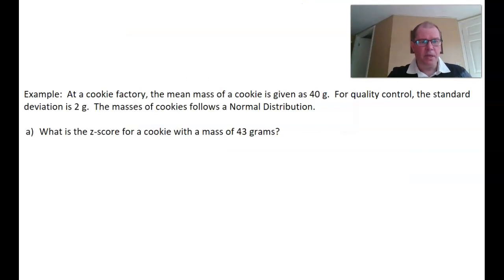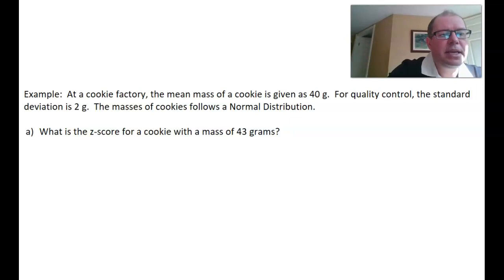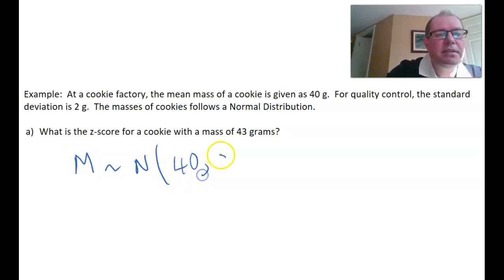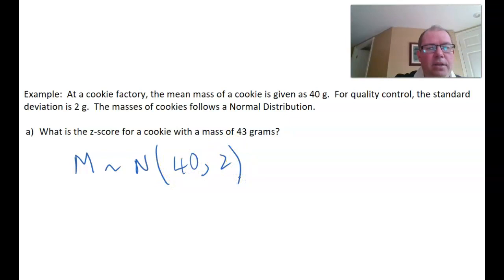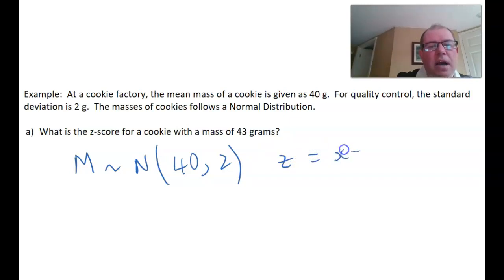Example 1. We've got a cookie factory, and we're saying the masses of these cookies follow a normal distribution with a mean of 40 and a standard deviation of 2. So we could say that the masses of these cookies, I'll call it M, follow a normal distribution with a mean of 40 and a standard deviation of 2. And what we can do is work out the z-score. To work out the z-score, always write down the formula. I'm always going to write it as x minus mu over sigma.